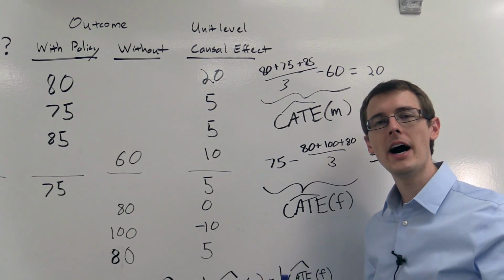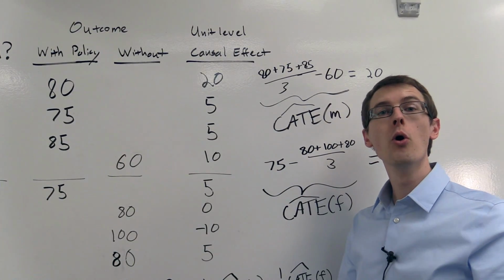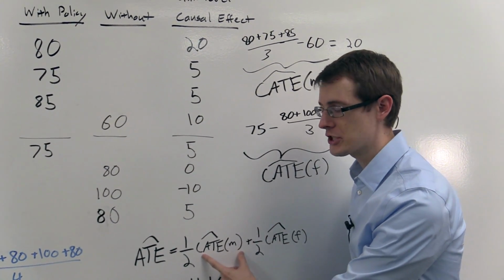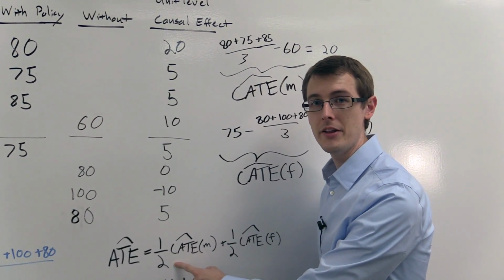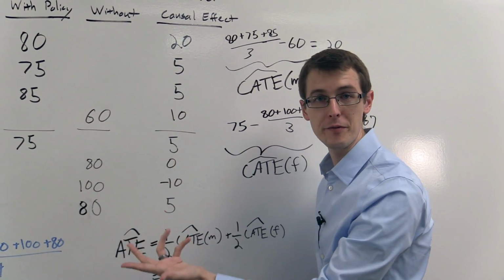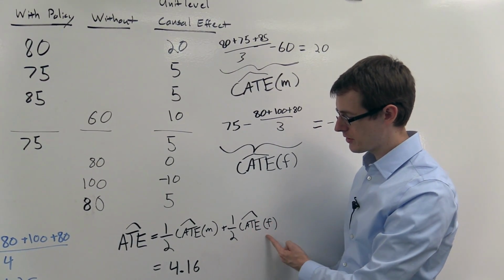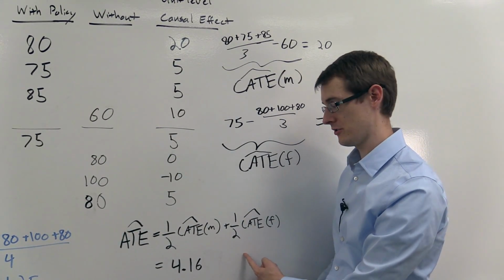Okay, so now once we've gotten our conditional average treatment effects, we can combine them to get the overall average treatment effect as follows. You just take the conditional average effect for men, multiply it by the proportion of men in the sample, which here is just 50%, so 1/2. Add the conditional average treatment effect for females multiplied by the proportion of females in your sample.